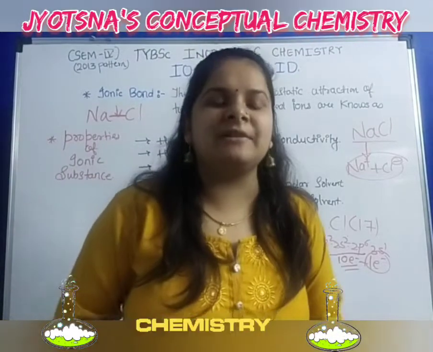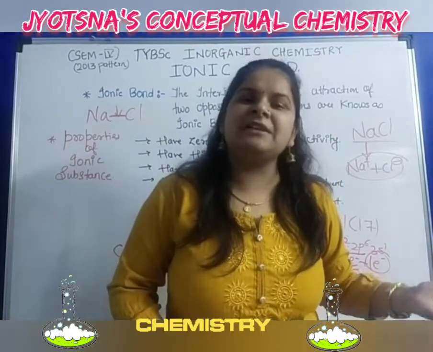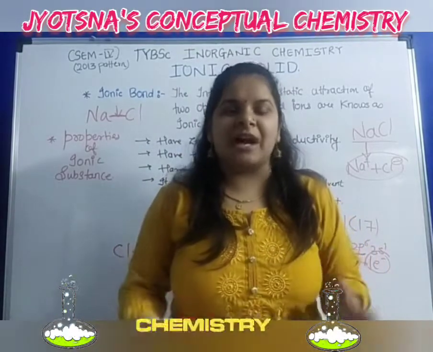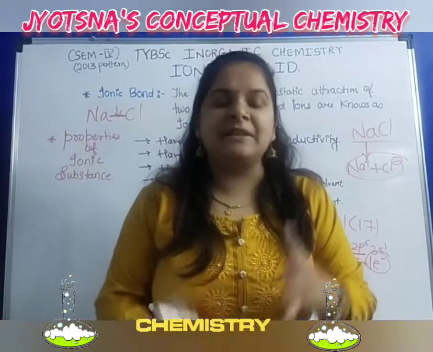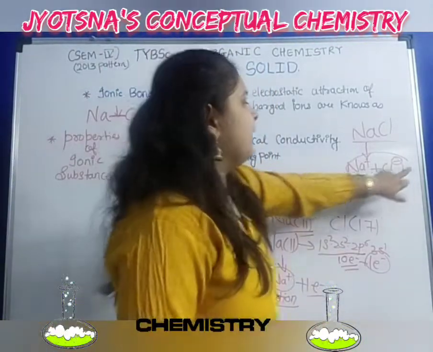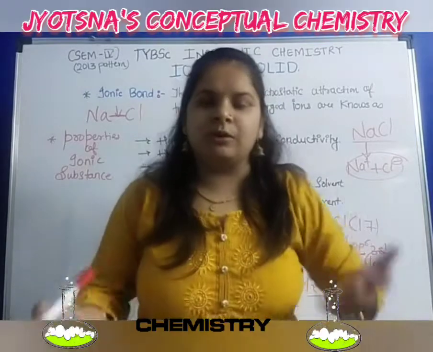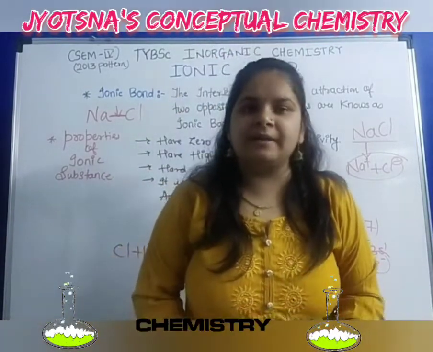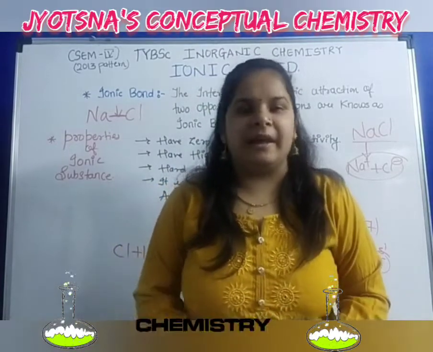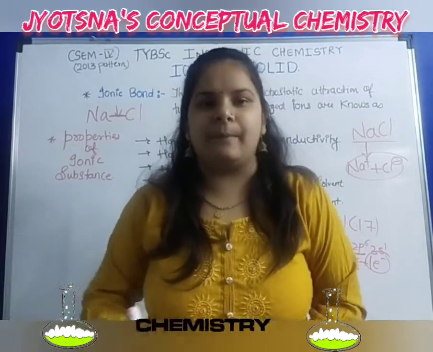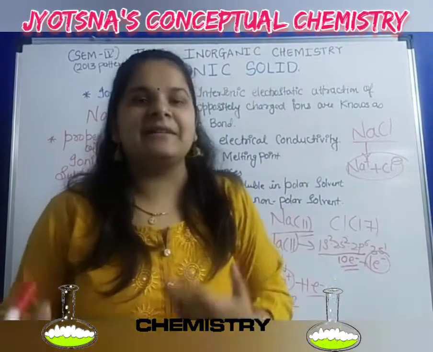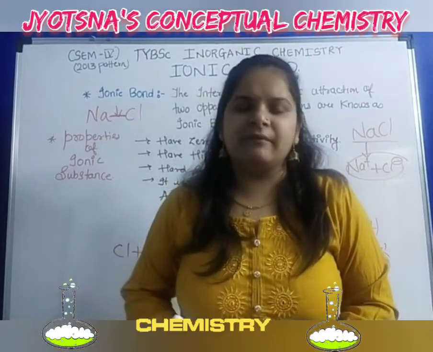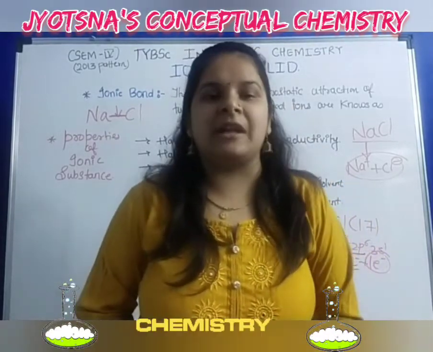Two oppositely charged ions means one is positively charged and another is negatively charged. When both oppositely charged ions combine with each other, they form one bond, and this bond is called an ionic bond. The example is NaCl, you can take KCl, etc. There are many examples, but NaCl is very interesting and we all love it. KCl we learn in our junior classes also.